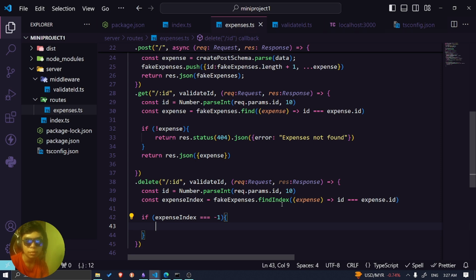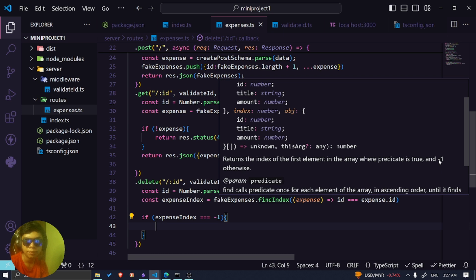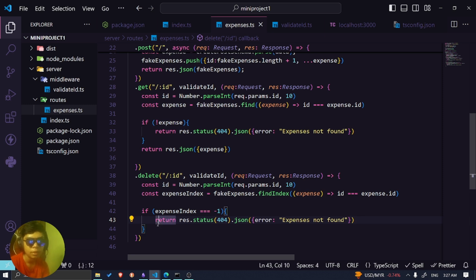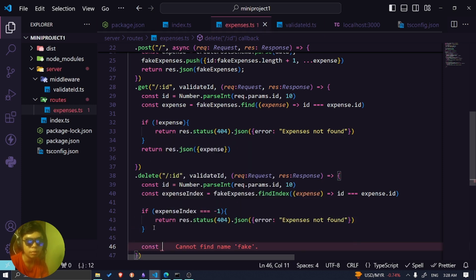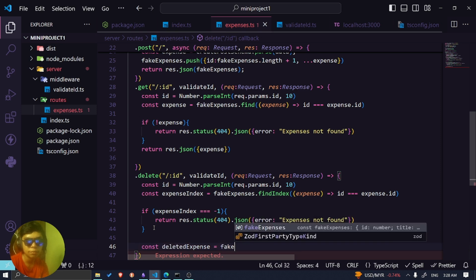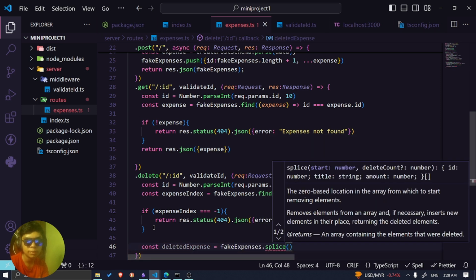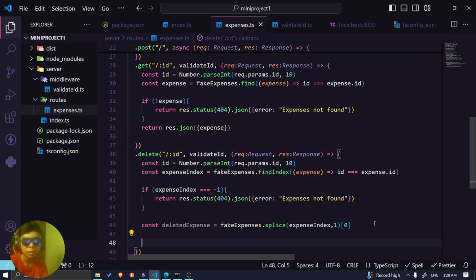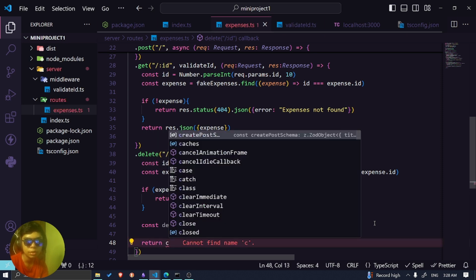If it's false, I think it's gonna return -1 if I'm not mistaken. It's been a while since I used find index. Yep, it's gonna return -1. So return, I think it returns the same thing probably. I'm gonna ask ChatGPT to verify it for me. Then I'm gonna splice it. I'm also gonna delete the expenses. Deleted expense. So fake expenses plus add index, add start number, yeah, and then delete count 1. That's it. I'm gonna get 0. And then we basically gonna return.